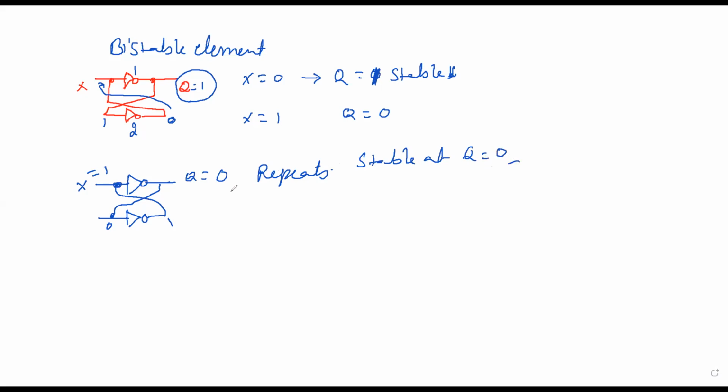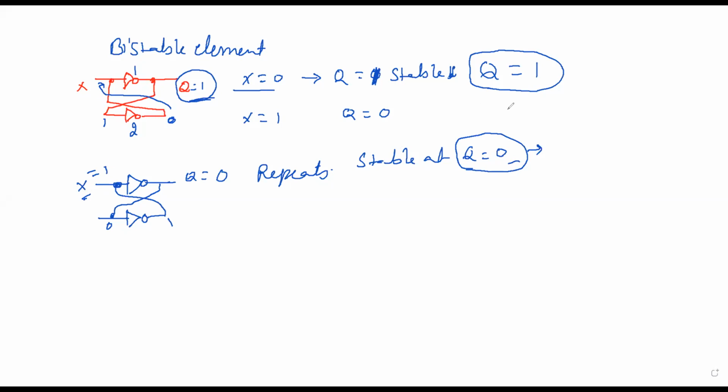See, what we can observe from this is, if we give X equal to 0, Q is equal to 1. And then it is in a stable state until you change the input. Now you change the input X equal to 1, it is changing to 0. And again, it will be in a stable state until you change X equal to 0.